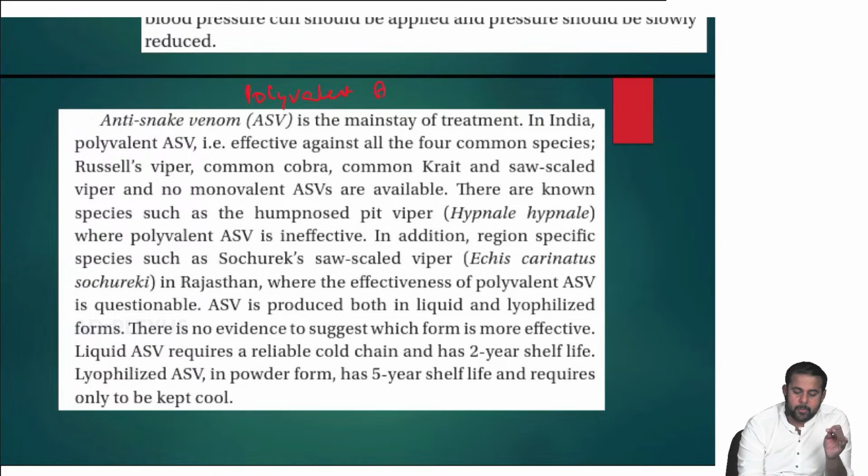For individual snakes, there is not. So when you are not sure about which snake, still go ahead and administer the polyvalent ASV, because all the 4 common species: Russell's viper, common cobra, common krait, and saw-scaled viper are covered with this.